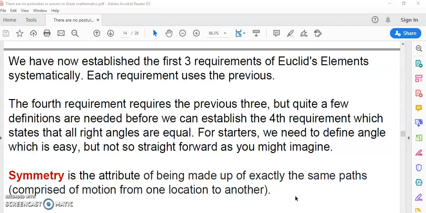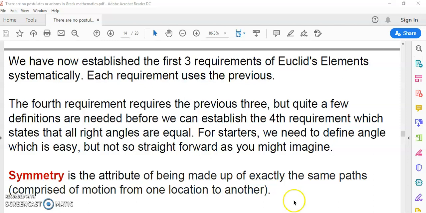When we say one magnitude has the same measure to another magnitude, it means that when we compare them, we end up with the same result. Okay, in other words, they're equal.